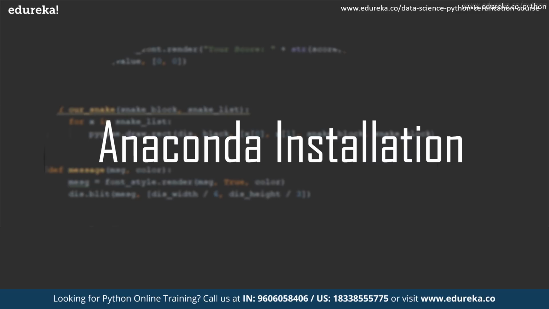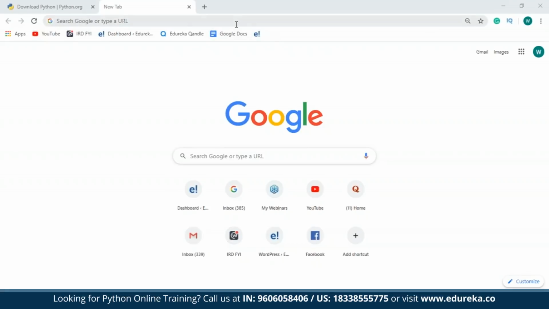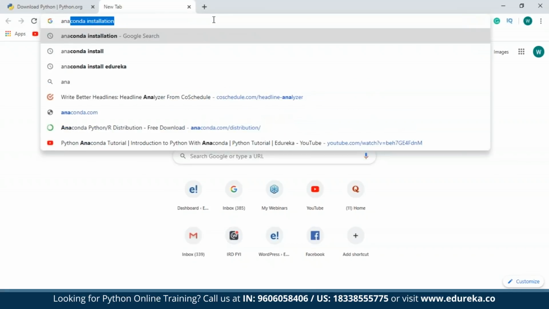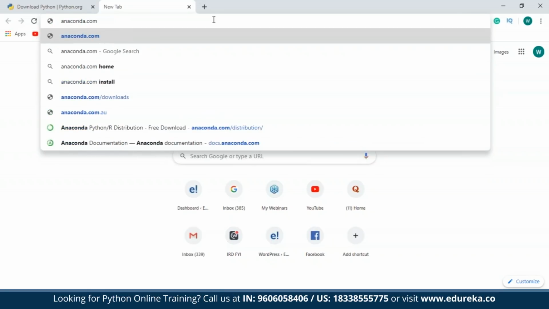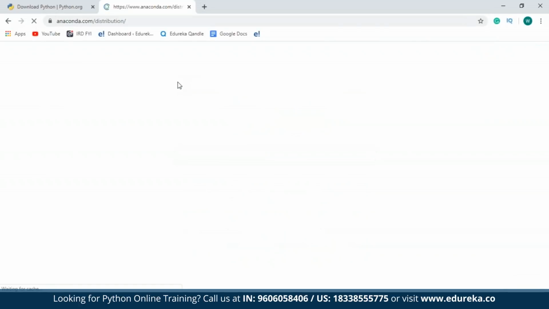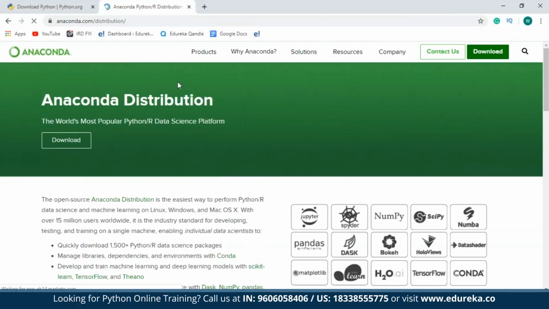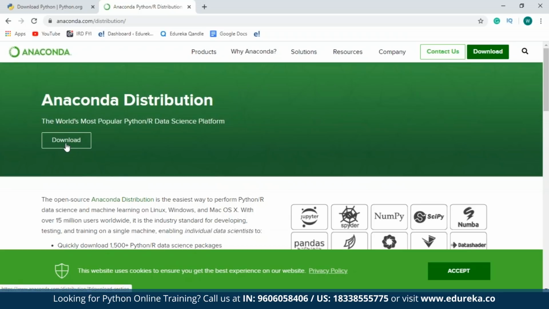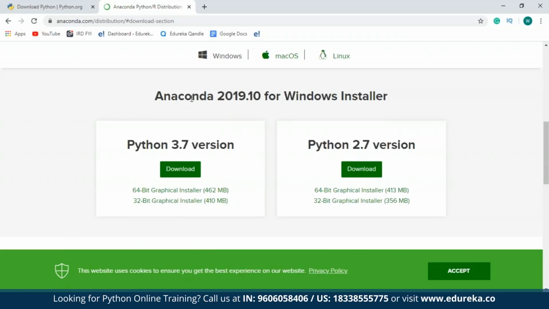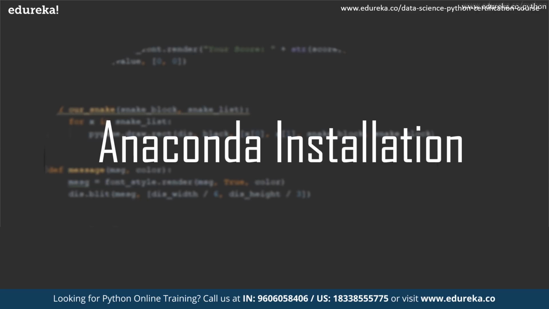the Anaconda platform. So in order to install Anaconda, all you can do is go to the official website, that is anaconda.com/distribution. So as you can see over here, I have an option called download. When I click on this, you will see that the Anaconda platform is available for Windows, Mac OS, and Linux. Choose the one that will suit your operating system and then click on download. Here, I'd like to advise you guys to download Python 3.7 version, as Python 2.7 has no support anymore. So that was all about the installation.